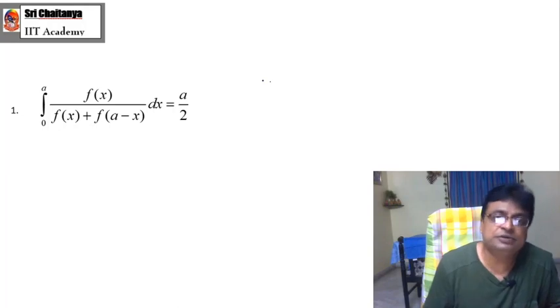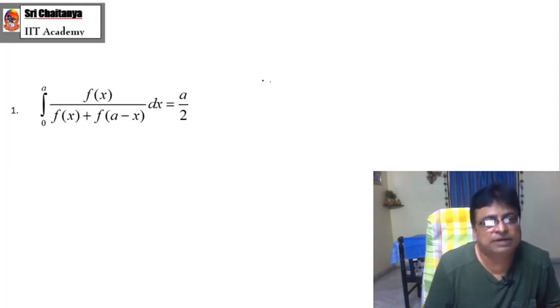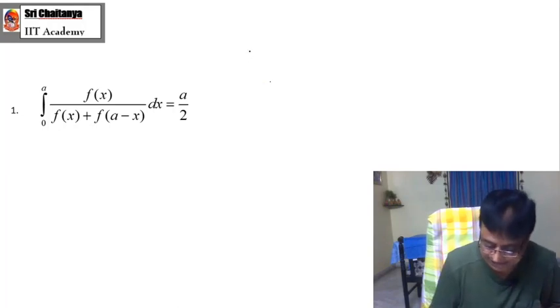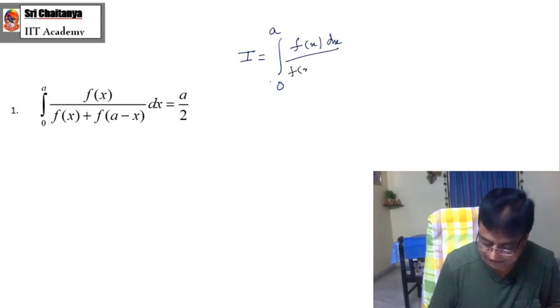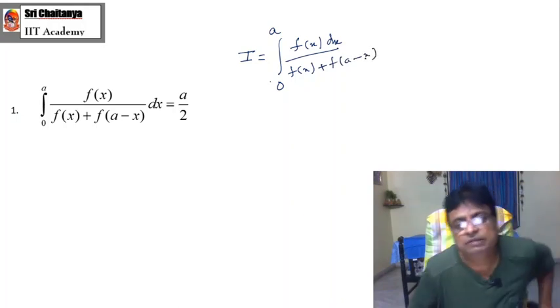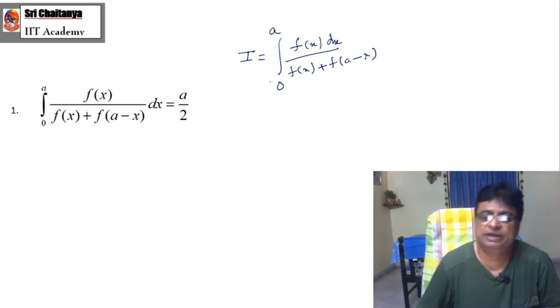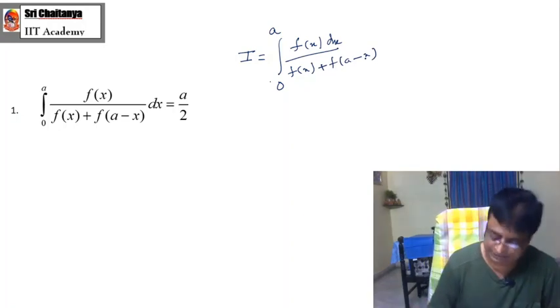But already I introduced, whenever we are solving any problem in a definite integration, let it be I. So, let it be I, say I equal to integration 0 to a f of x dx by f of x plus f of a minus x. Listen very carefully what kind of steps I am writing and what is called the 2I technique. This you call equation number 1.